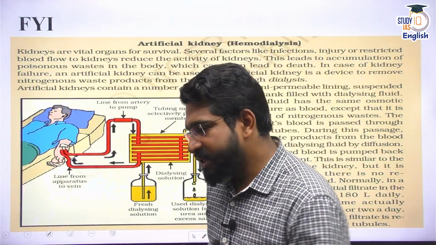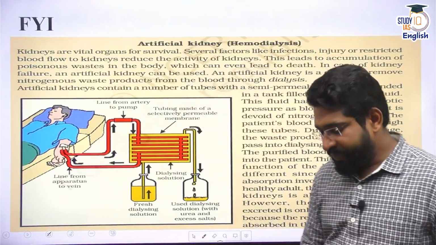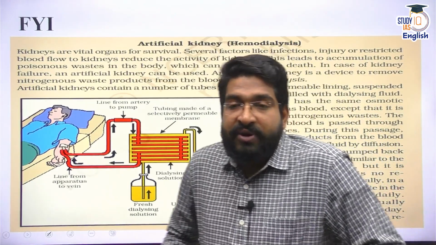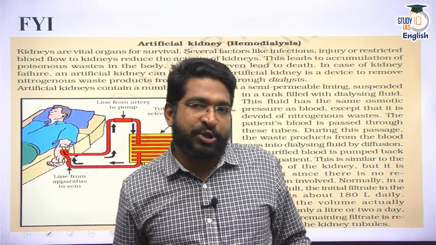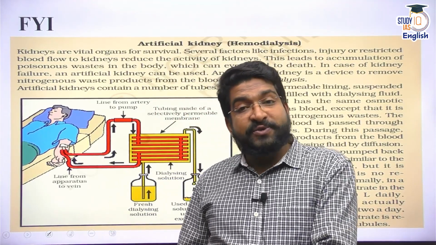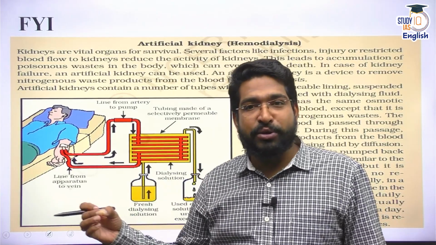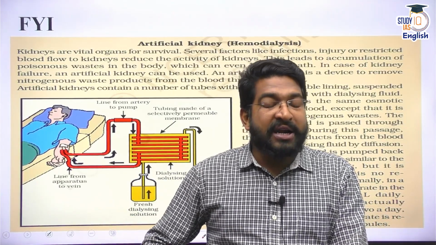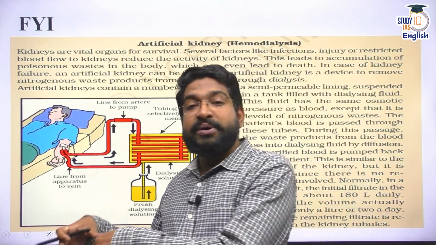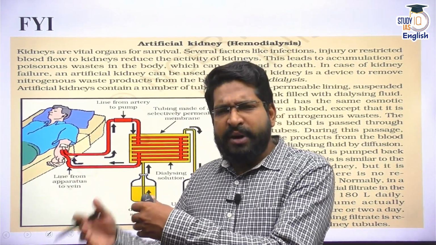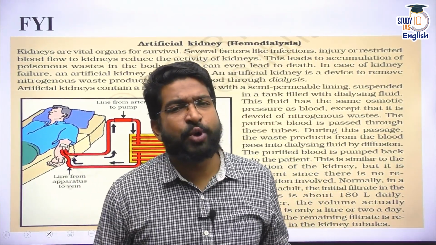Apart from this, there is one more pointer that you need to remember. I told you we have a pair of kidneys. That means we have two kidneys. Imagine one of your kidneys has stopped functioning, or imagine both your kidneys have stopped functioning. And kidney is an organ which you can donate also. That means I can transplant a kidney from one person to another person, depending on the match, right? Depending on the blood match and other parameters which doctors would decide.